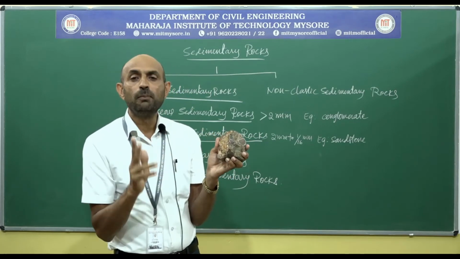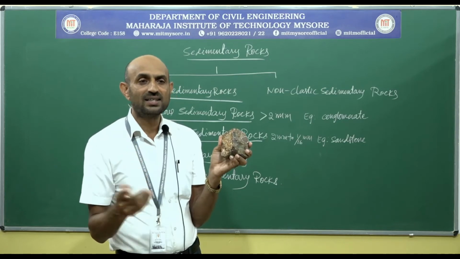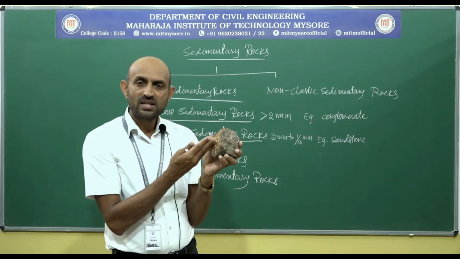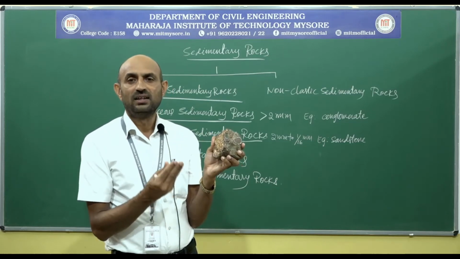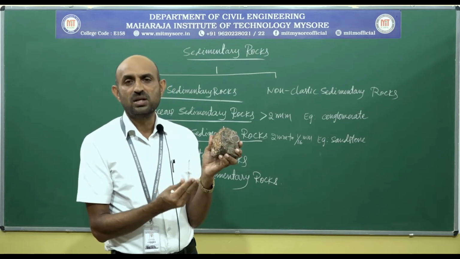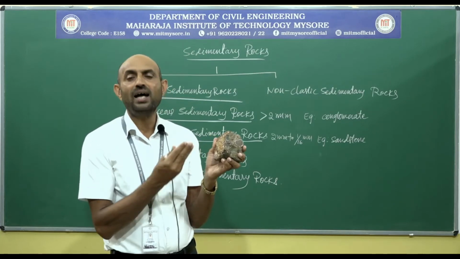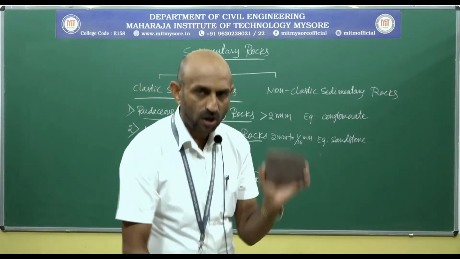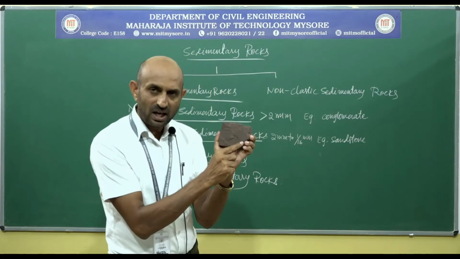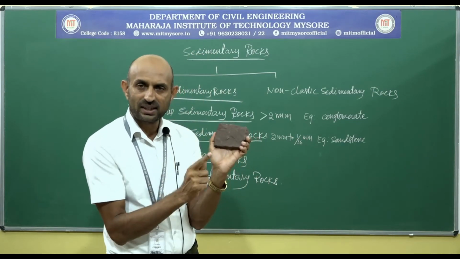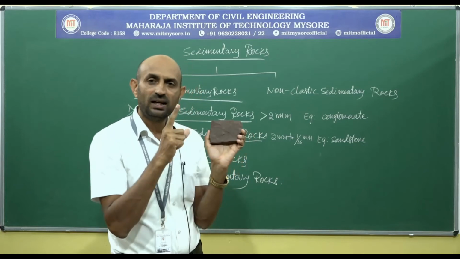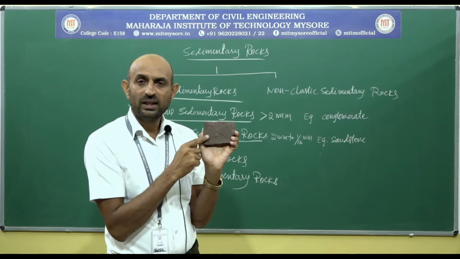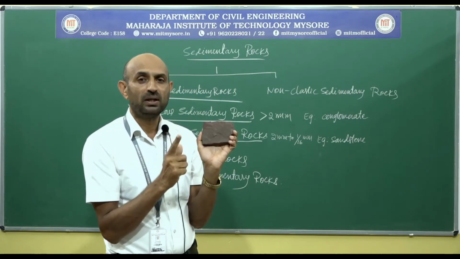This cementing material may be siliceous or calcareous, ferruginous or argillaceous. Siliceous means silica rich. Calcareous means calcium rich. Ferruginous means iron rich. That's all. But when we come to this rock, when the grains are made up of silicon dioxide, when the cementing material becomes the same kind, then the rock is more durable.